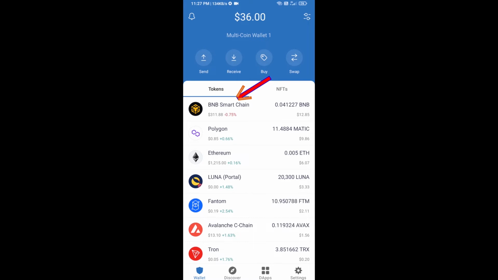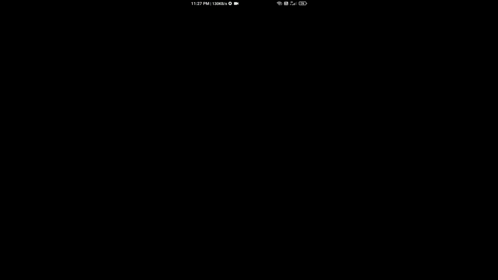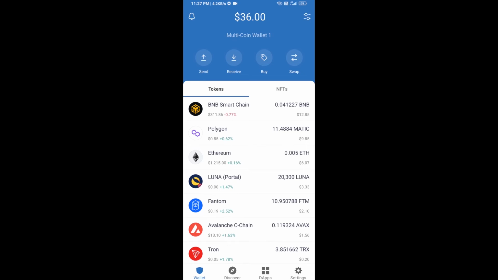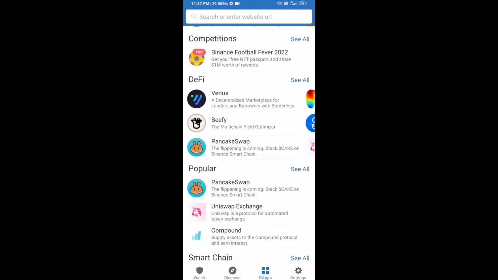Open BNB Smart Chain, click on receive. Here you can receive BNB Smart Chain using the contract address or QR code. After receiving BNB Smart Chain, you will click on dApps and go to PancakeSwap exchange. Click on PancakeSwap.